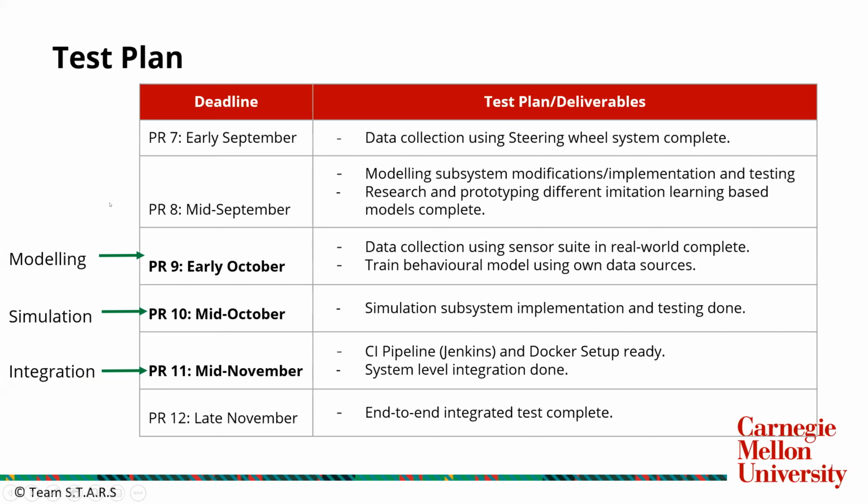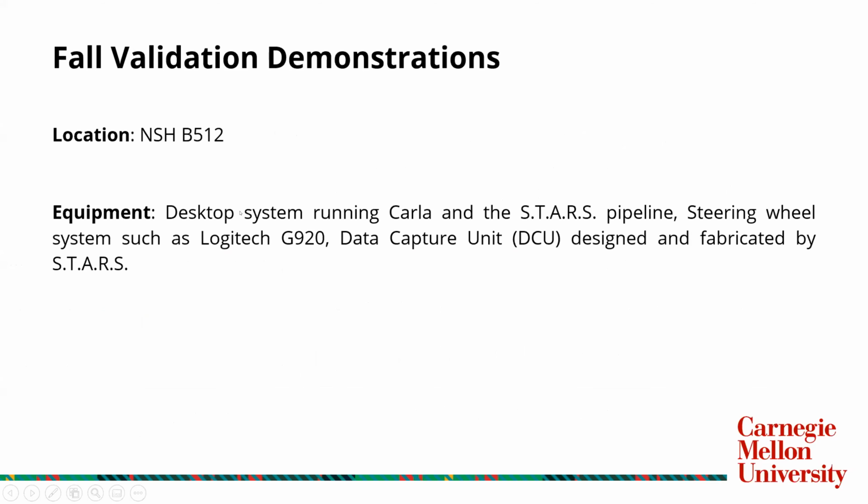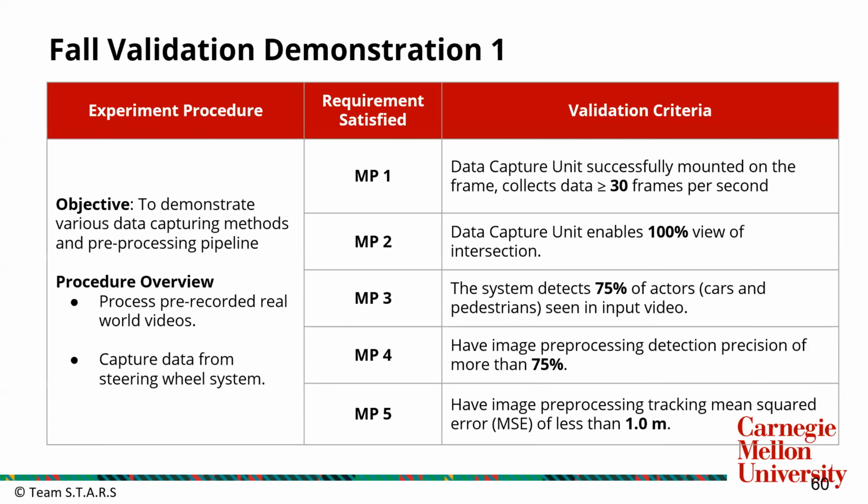For the fall test plan, we target to finish our modeling, prototyping, designing and implementation by early October. And then we plan to integrate it with the simulation by mid-October, and the final integration will be happening by mid-November. For fall validation demonstrations, we'll be doing that in the MRSD lab, and we'll be using a desktop system and our steering wheel system as equipment.